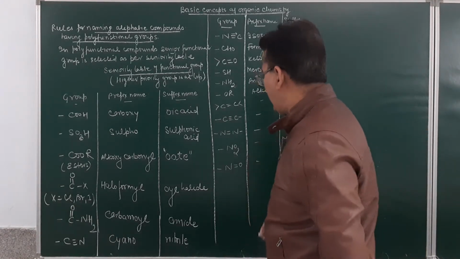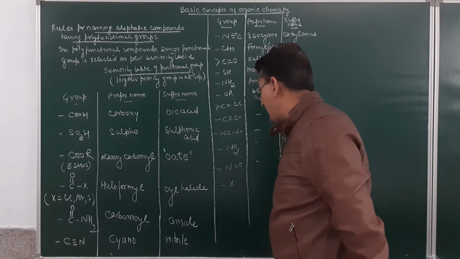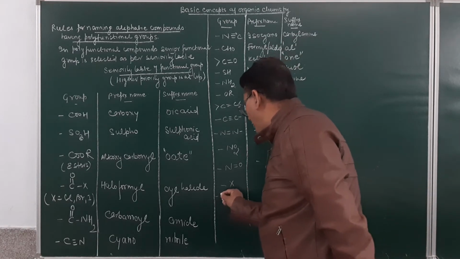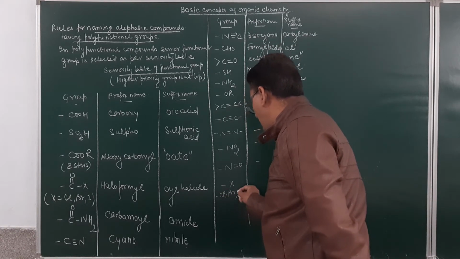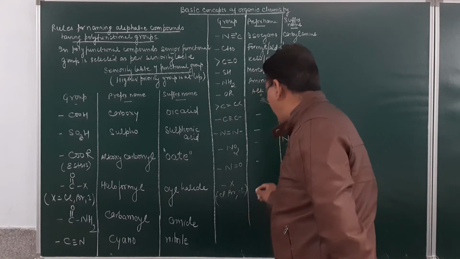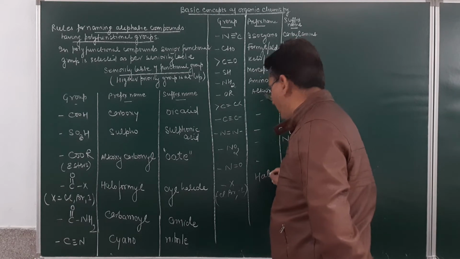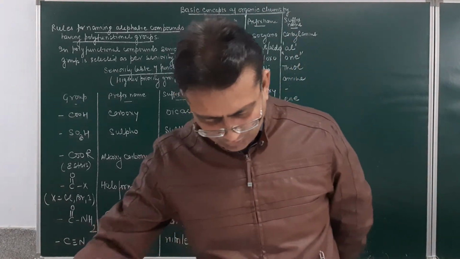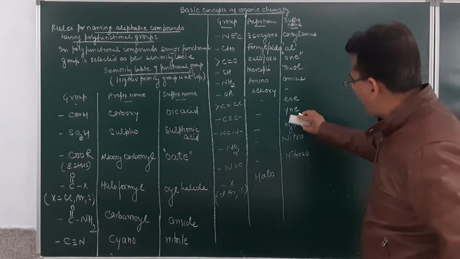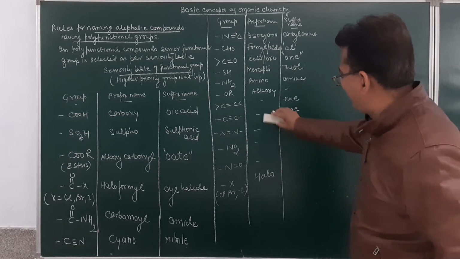And then at the last we have the X group. X can either be chlorine, bromine or iodine. It has only the prefix, and the prefix name of this will be given as halo. A slight mistake I have made over here. This will be having only the prefix.